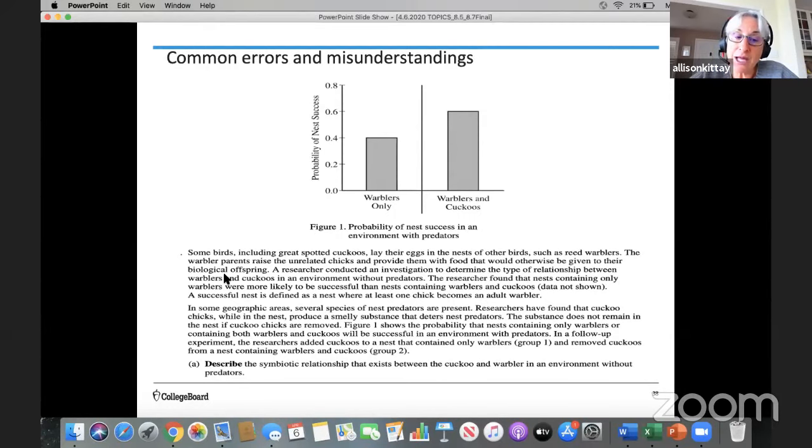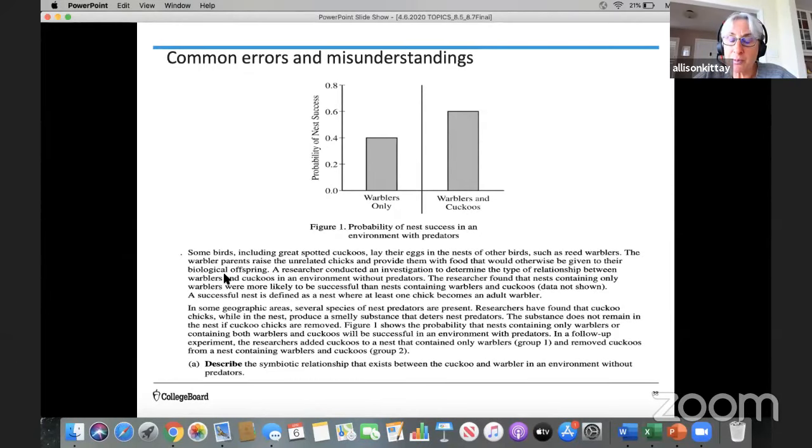A successful nest is defined as a nest where at least one chick becomes an adult warbler. In some geographical areas, several species of nest predators were present. Researchers have found that cuckoo chicks, while in the nest, produce a smelly substance that deters nest predators. The substance does not remain in the nest if the cuckoo chicks are removed.